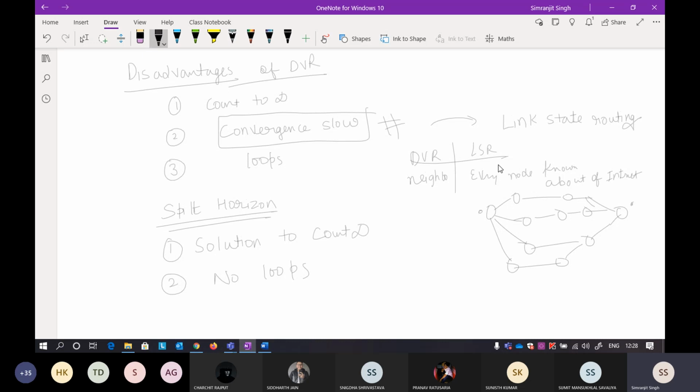What is the meaning? Every router will know about every other router. I'll show you an example. This is A, B, C, D. A will know about B, C, D. Even if there is no direct path between A and C, it will still get to know the routing table entries that exist in C. That is the advantage of LSR.